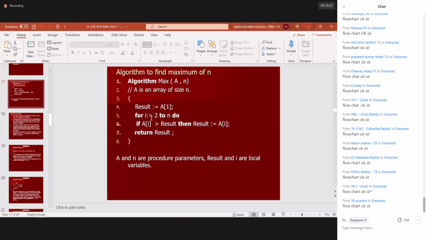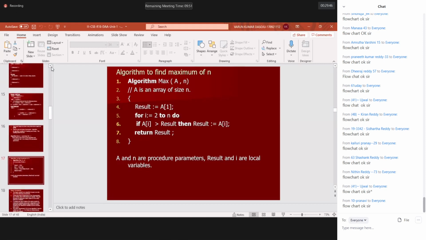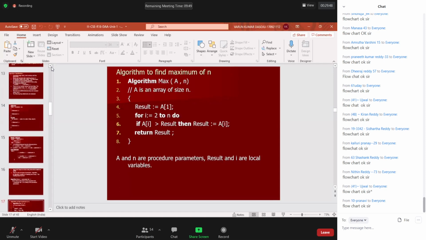Then again this loop will keep comparing from the second to the last element. If any element is greater than the result, then the result will be updated. Otherwise, whatever result is selected, the same result will be maintained. You understand? This is how you write the pseudocode. Are you clear about the format of pseudocode? This is only for the sake of understanding how pseudocode looks. I just made this particular example.